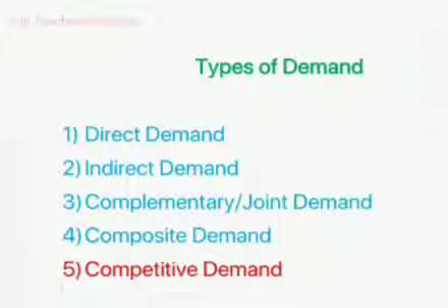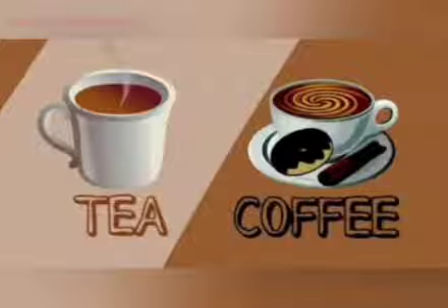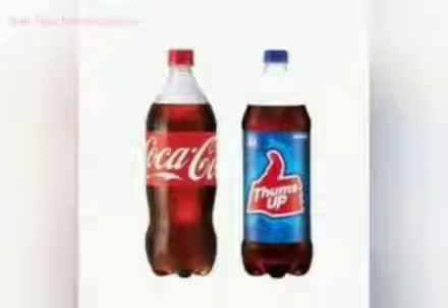Okay. So the next type of demand is competitive demand. It is the demand for those goods which are substitutes for each other. This is called competitive demand. For example, tea and coffee, then sugar or jaggery, and another example, Coca-Cola and Thums Up, etc. This is competitive demand. Okay students, I hope you understand types of demand.